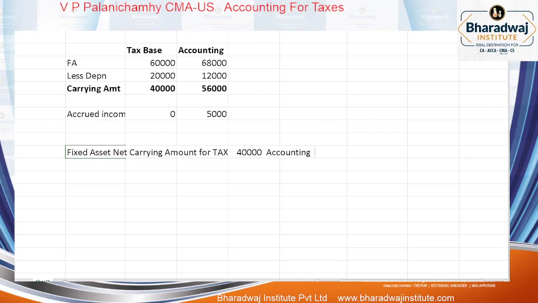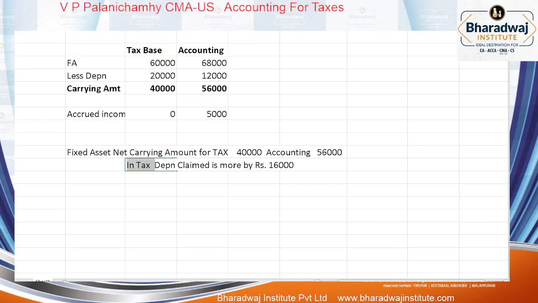Accounting purpose net carrying amount எவ்வளவு இருக்கும்? 56,000 na in tax accumulated depreciation or in tax depreciation claimed is more by how much? Rupees 16,000. Sir, current year 8,000 தான் difference இருக்குன்னு சொல்லாதீங்க. This is current year depreciation. இதுக்கு முன்னாடி போன வருஷம்லாம் claim பண்ணிருப்போம். அதே மாதிரி difference இருக்கும்.